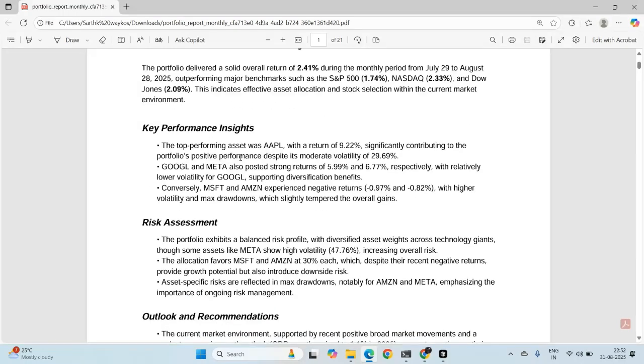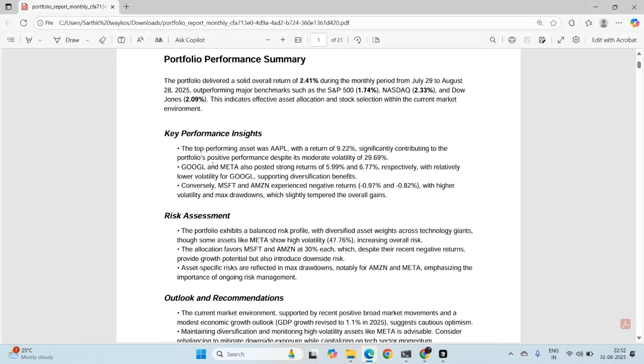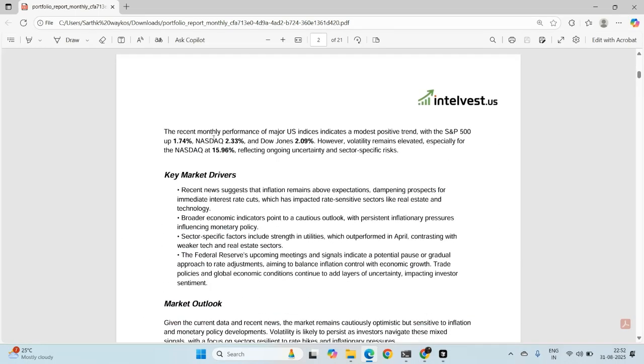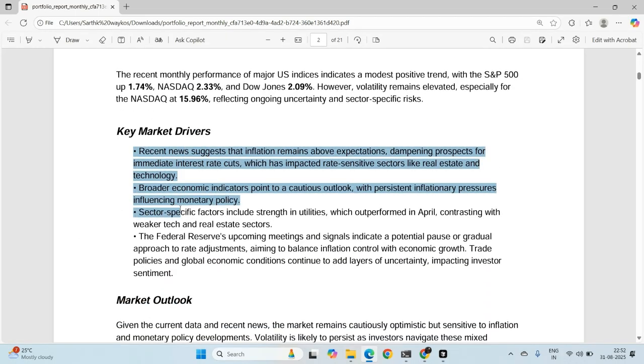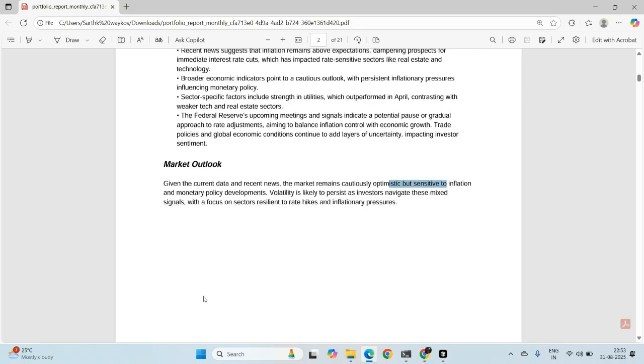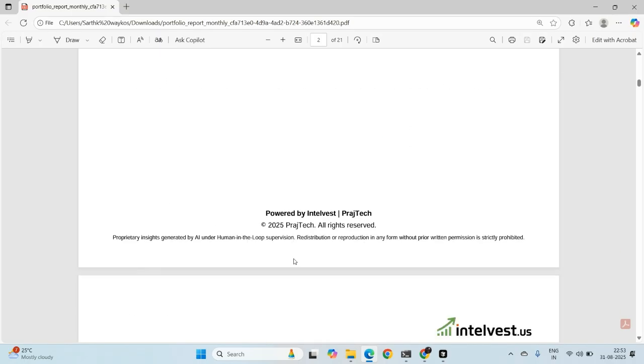We also have key performance insights. These are all AI generated, so nothing is hard coded, nothing is made up here. The top performing asset was Apple with a return of 9.22%, etc. You go down and find key market drivers, etc. Then market outlook. Given the current data and recent news, the market remains cautiously optimistic but sensitive to information and monetary policy developments. This is all coming from the geopolitical news analysis that is happening.